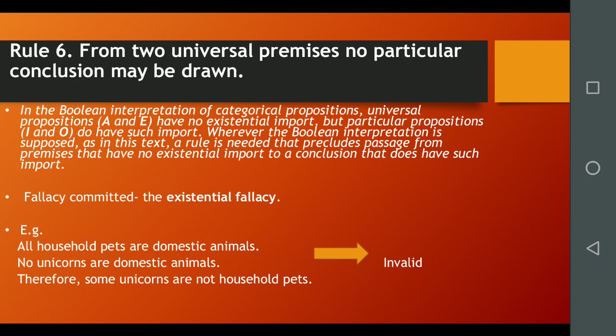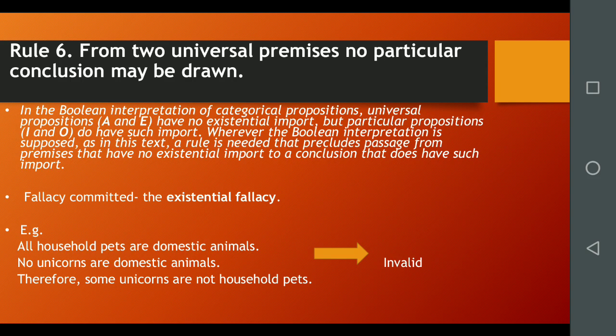In our Boolean view, however, the conclusion of the example, some unicorns are not household pets, because it is a particular proposition, is not just weaker, it is very different. It is an O proposition, a particular proposition, and thus has an existential import that the E proposition, no unicorns are household pets, cannot have.